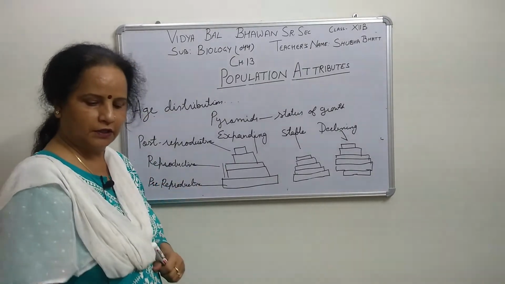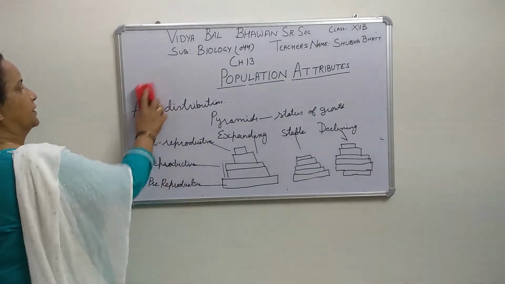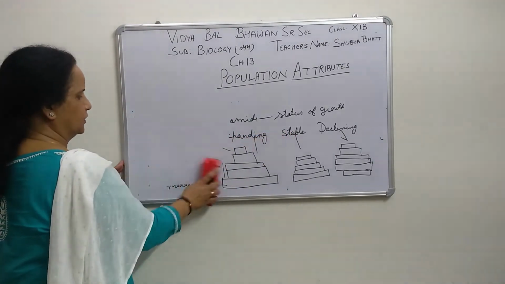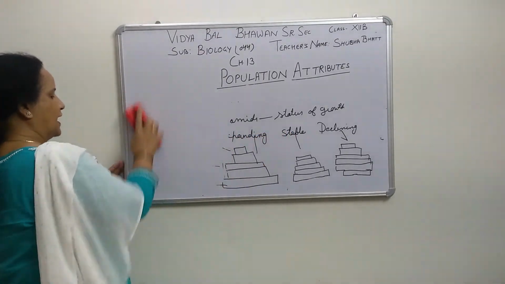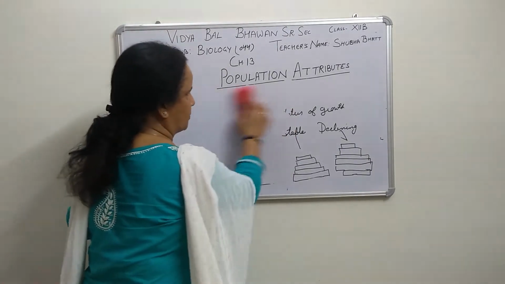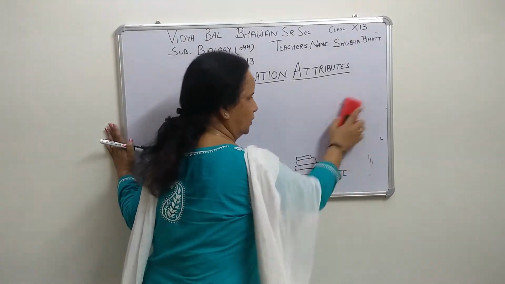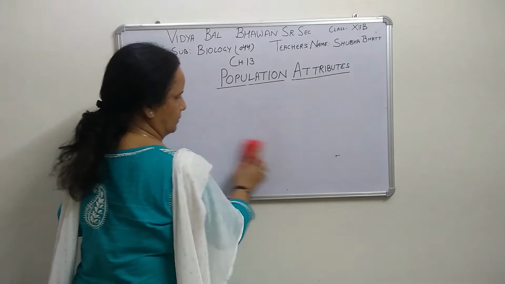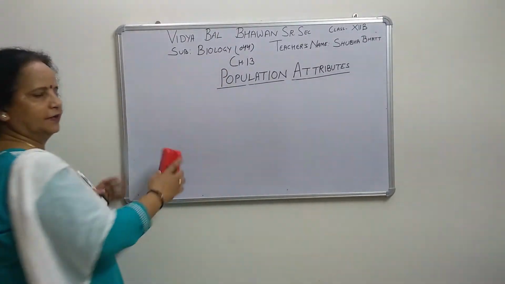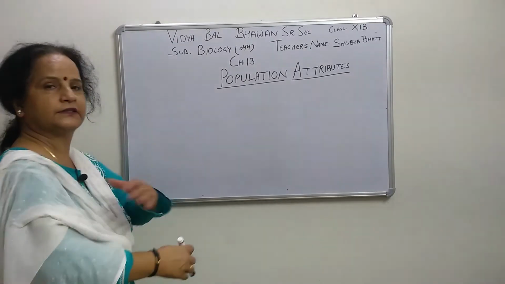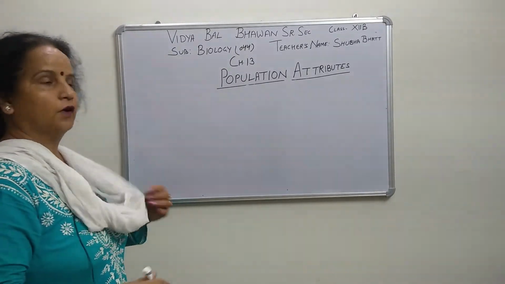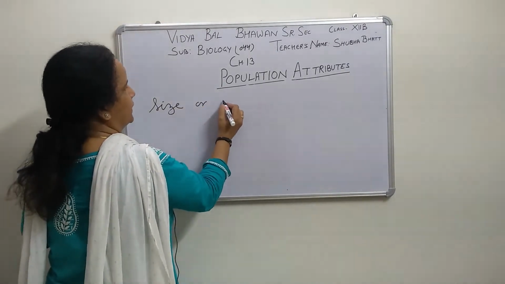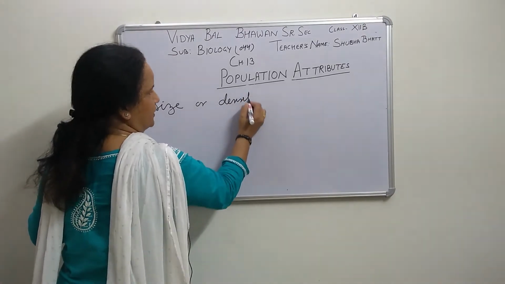So next we come to counting, means first of all, population size. When we are saying expanding, decreasing, population size is also called population density. What is it called? Population density. As in our India, population density is too high. The number of people in India is too much. So that is also known as population size, or it is also called density. Density means population density, right?